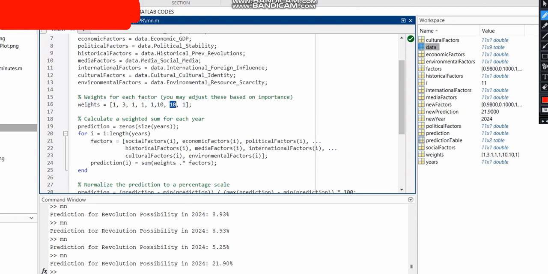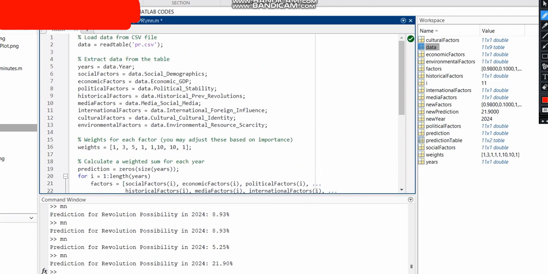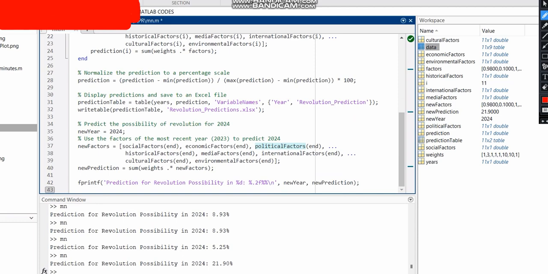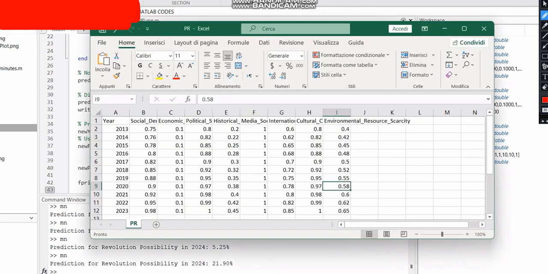For example, if we change the weight, put this 5 instead of 3, we will have different answers for sure. This weight, 1, 2, 3, is for political factors. Okay, and this is what ChatGPT gave us as an example.